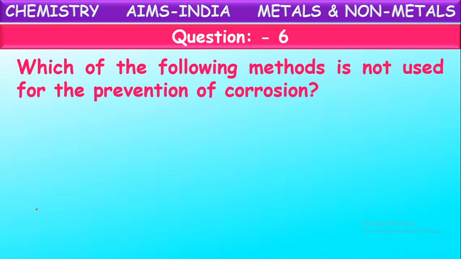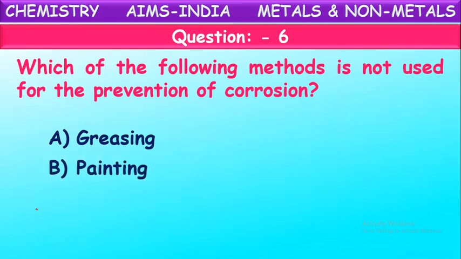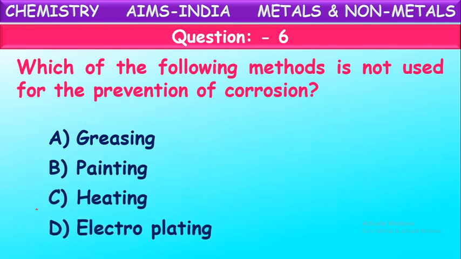Which of the following methods is not used for the prevention of corrosion? Yes, for preventing corrosion, different methods are used. Here some methods are given: greasing, painting, heating and electroplating. Which of these is not used for prevention of corrosion or rusting?